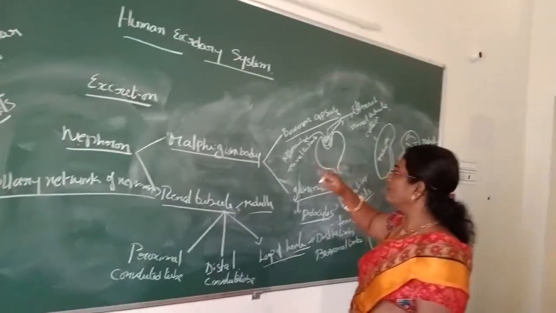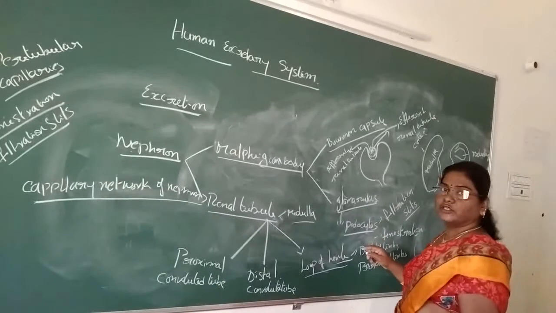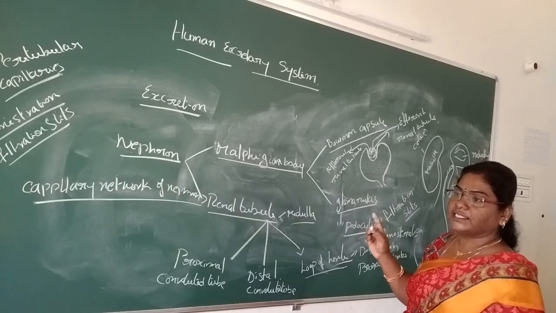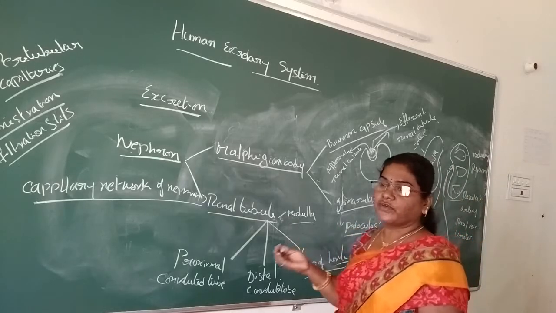It leads to form the peritubular capillary network around the loop of Henle, referred to as the vasa recta.